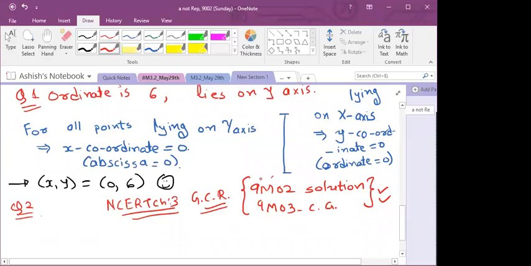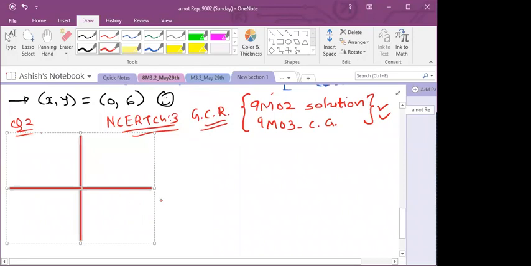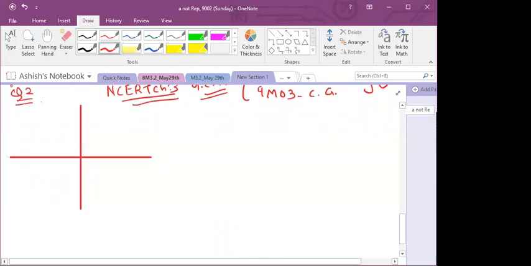The perpendicular distance of a point from the x-axis is 2 units and its perpendicular distance from the y-axis is 3 units. Find the coordinates of the point if it lies in the second quadrant. Okay, so see here, in the question they have given that your point lies in the second quadrant. So suppose this is our x-axis and y-axis, those are called our coordinate axes. Now my point lies in the second quadrant, so this is the position of my point. Definitely this is the origin.